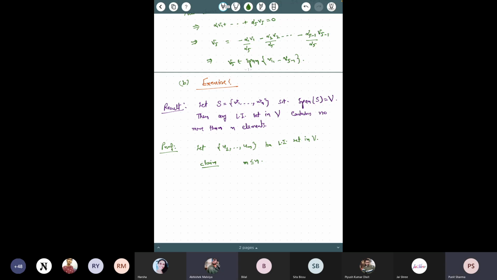So you are saying that if you take any linearly independent set, let's say this is L, and since we are given a spanning set S, then there would be a basis B in between, right? And since this is a subset, the cardinality of L should always be less than or equal to the cardinality of S. This is the correct way. Exactly. So this implies that m is less than or equal to n. Right, good. So this is done. You see now, very straightforward.